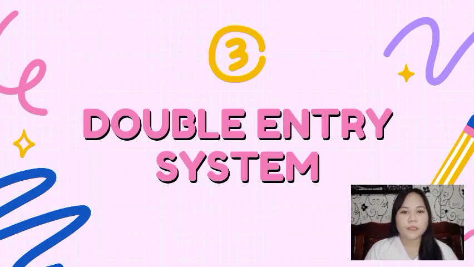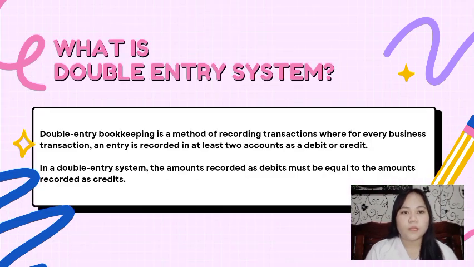Our third topic is the double entry system. So, what is double entry system? Double entry bookkeeping is a method of recording transactions where for every business transaction, an entry is recorded in at least two accounts, as a debit or credit. In double entry system, the amounts recorded as debits must be equal to the amounts recorded as the credit.